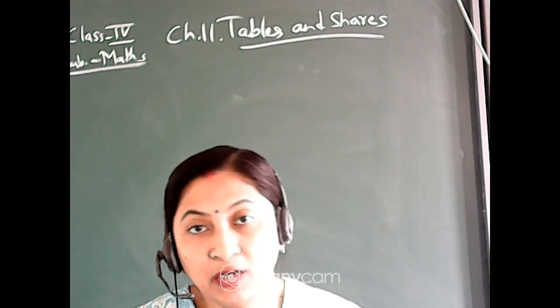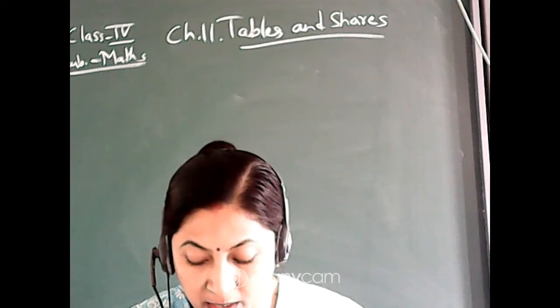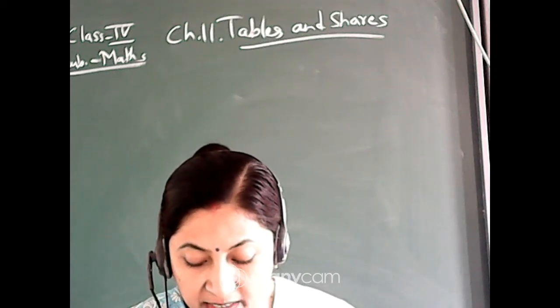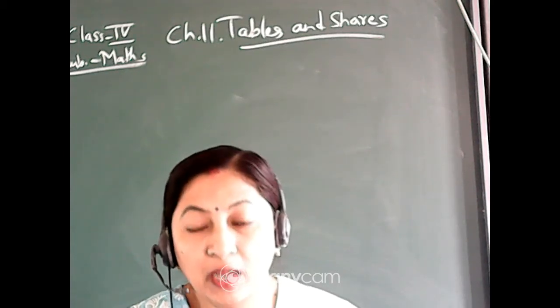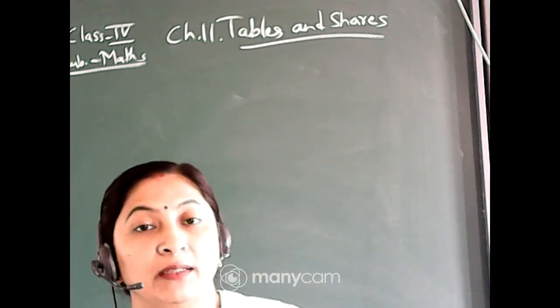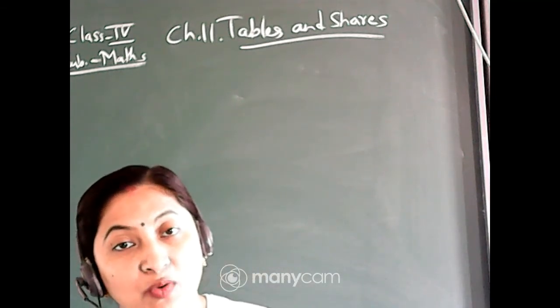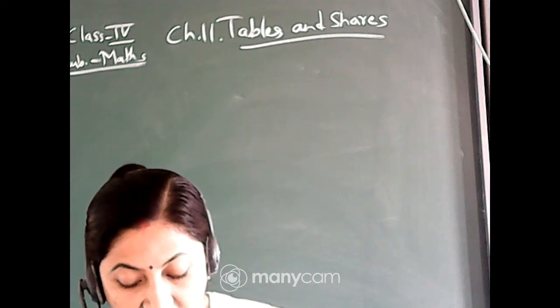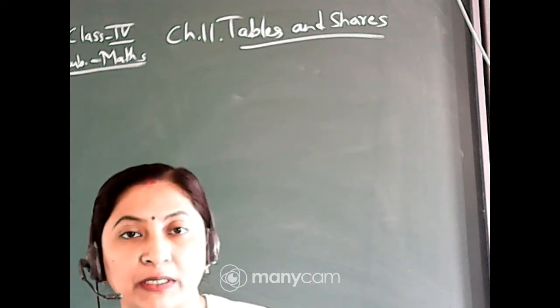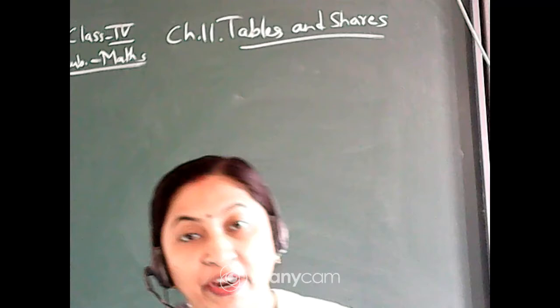Now in a hand cart the total number of bricks was 350. Now Binod found the weight of a brick to be 2 kg. Now he found that the weight of one brick is equal to 2 kg. You have to find what will be the weight of all the bricks. Now you have to find the total weight of all the bricks.